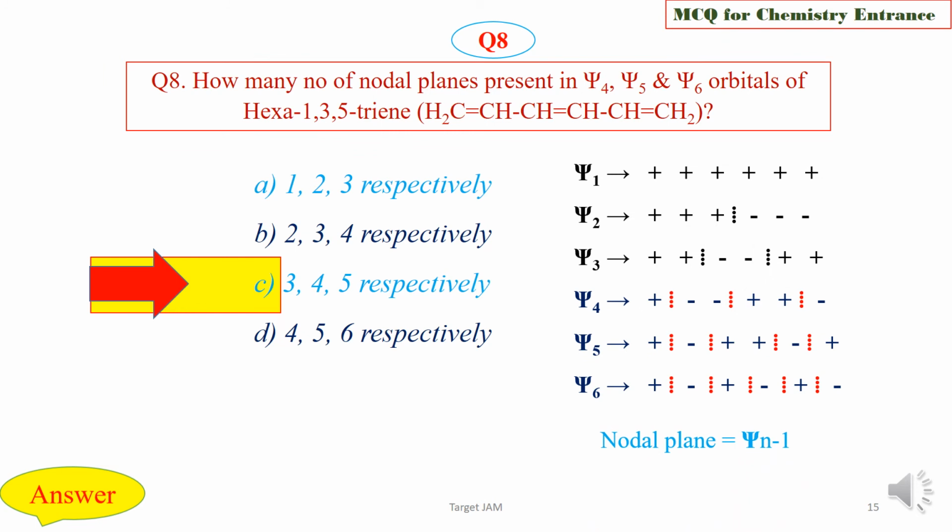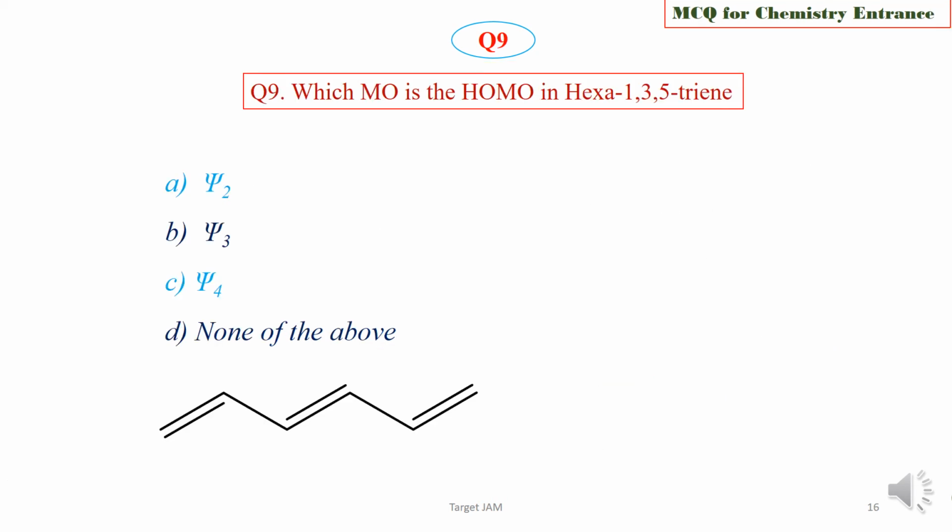See, these are the 6 MOs, and in case of Psi4 there are 3 nodal planes, in case of Psi5 there are 4 nodal planes, and in case of Psi6 there are 5 nodal planes. You can calculate the number of nodal planes as n minus 1, for Psi n.